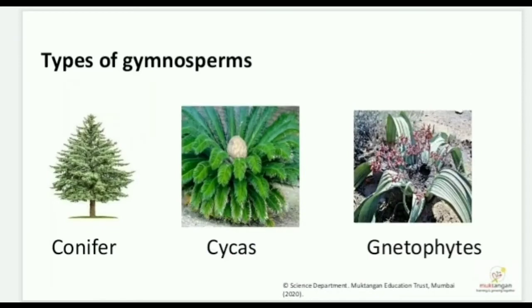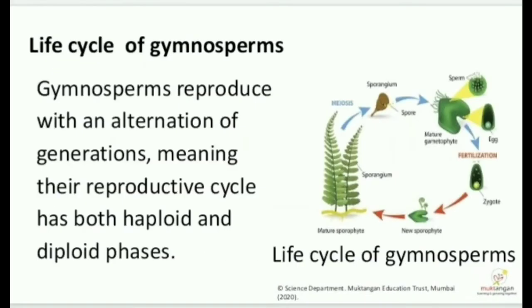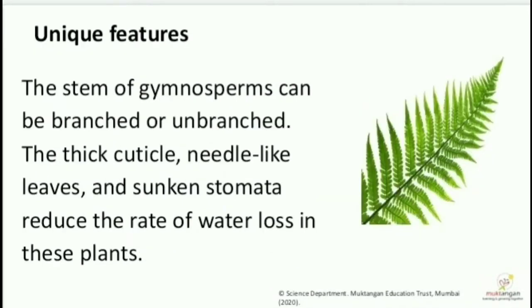Types of gymnosperms: conifer, cycas, gnetophytes. Life cycle of gymnosperms. Gymnosperms reproduce with an alternation of generations, meaning their reproductive cycle has both haploid and diploid phases. The stem of gymnosperms can be branched or unbranched. The thick cuticle, needle-like leaves and sunken stomata reduce the rate of water loss in these plants.